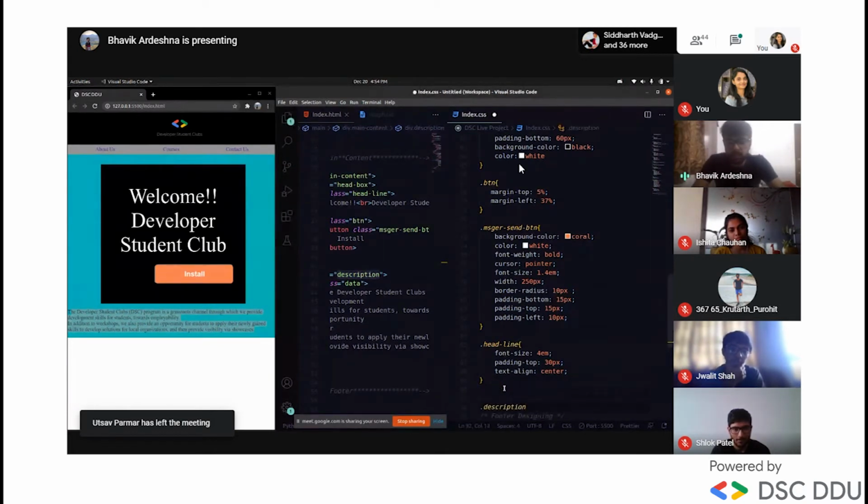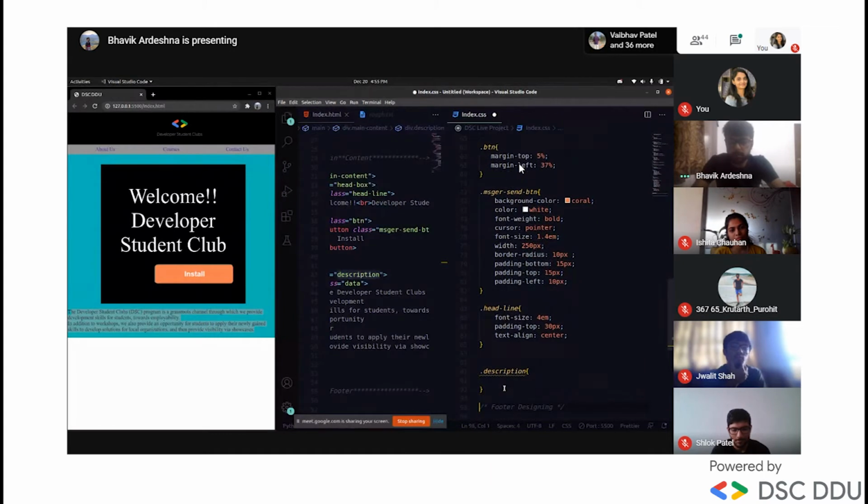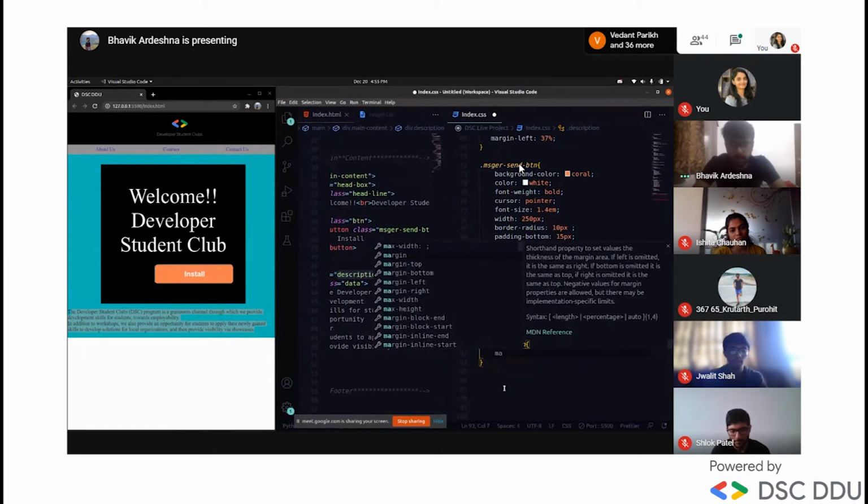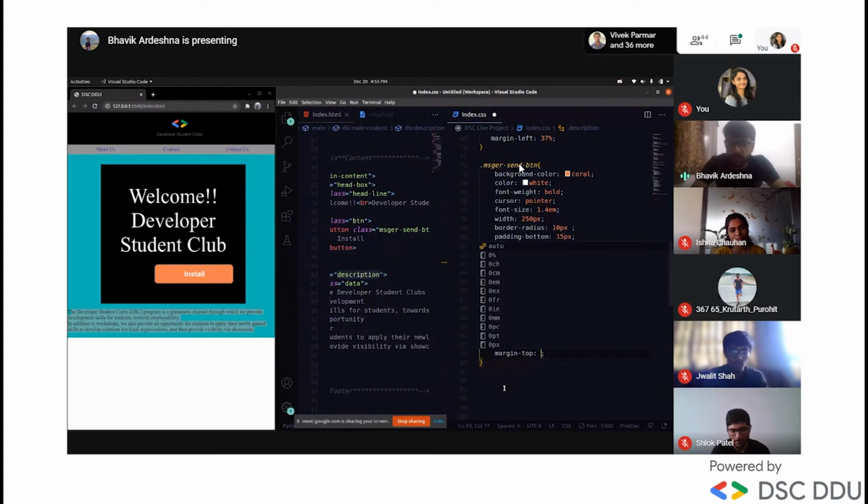Description. Okay, let's start with the description. We'll give margin first of all. Margin top. Remember that we need to give margin and padding everywhere because we need to align some content away from the border, right?